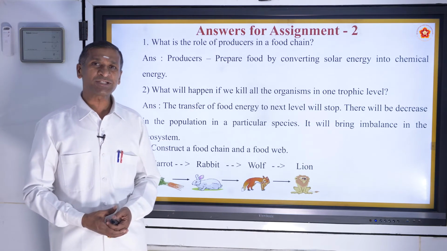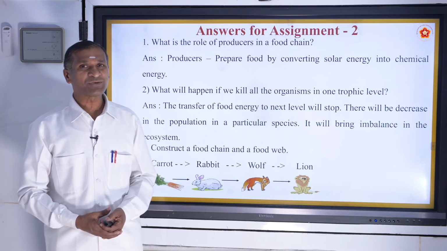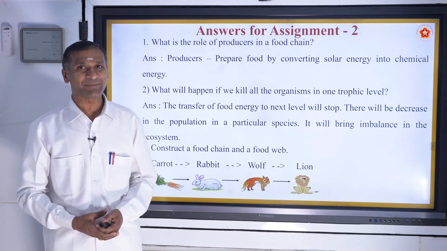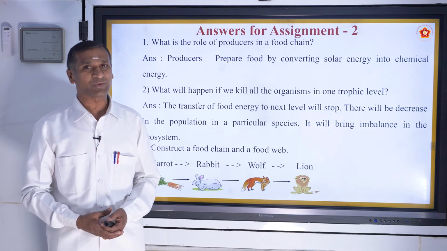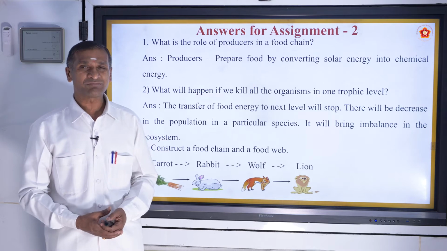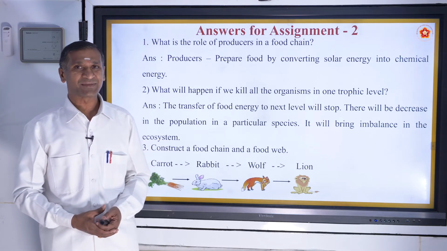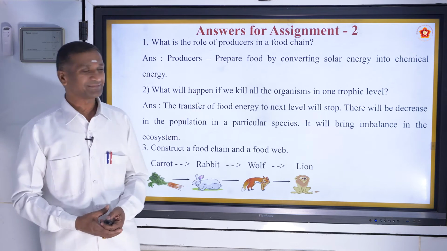To convert the solar energy into chemical energy, the producers, which are nothing but the green plants in the terrestrial habitat and blue-green algae or algae in the aquatic habitat, have chlorophyll pigment. This chlorophyll pigment converts the solar energy into chemical energy. Hence, the producers prepare food.